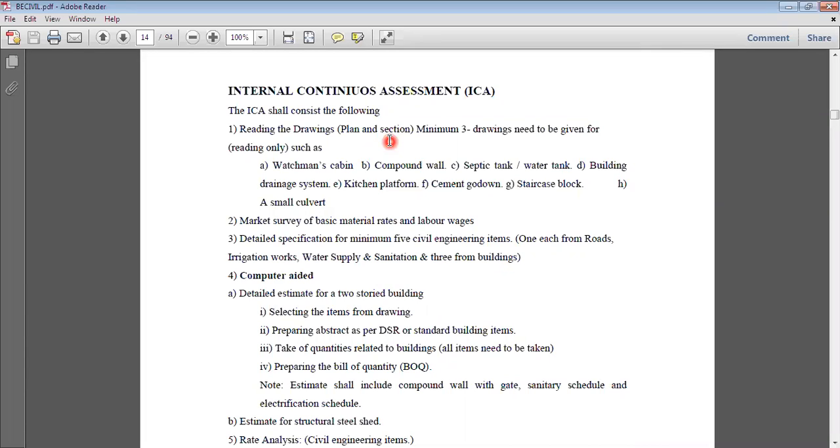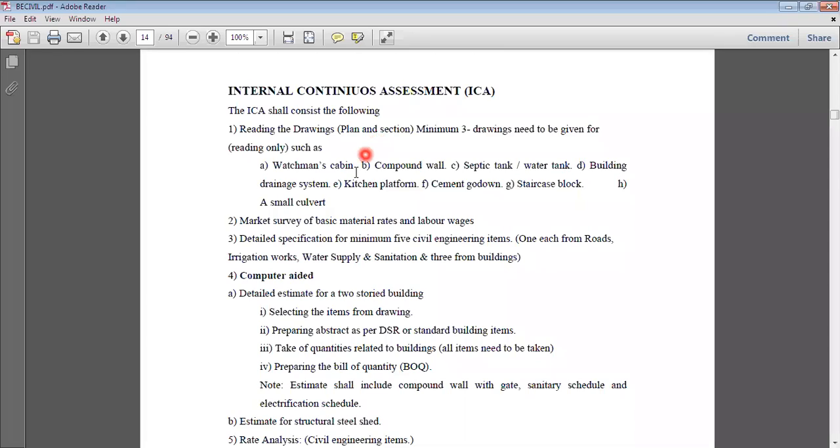Or in the upcoming few lectures also, I will share some plans with you with cross sections, and I will show you the details of that particular plan, so that it will be easy for you to understand. So I hope this part is clear to everyone. I expect that you should complete this task in this week only, and submit that first task to the Google form, which I am going to share in just a few days.